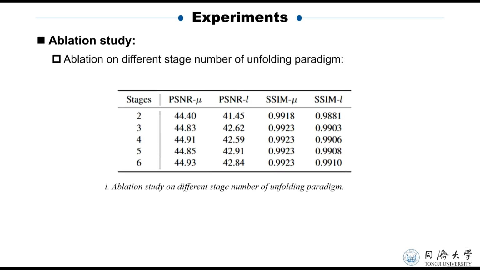This table shows the ablation study on different stage numbers. We aim to investigate the impact of various numbers of unfolding iterative stages of AFUNet, from 2 to 3 stages. It can be seen that fewer stages result in lower performance compared to the default configuration of 4 stages. More stages, such as 5 or 6 stages, yield performance improvements, which demonstrates the effectiveness of our iterative design. To reach a balance between performance and computational cost, we choose 4 as our default setting.